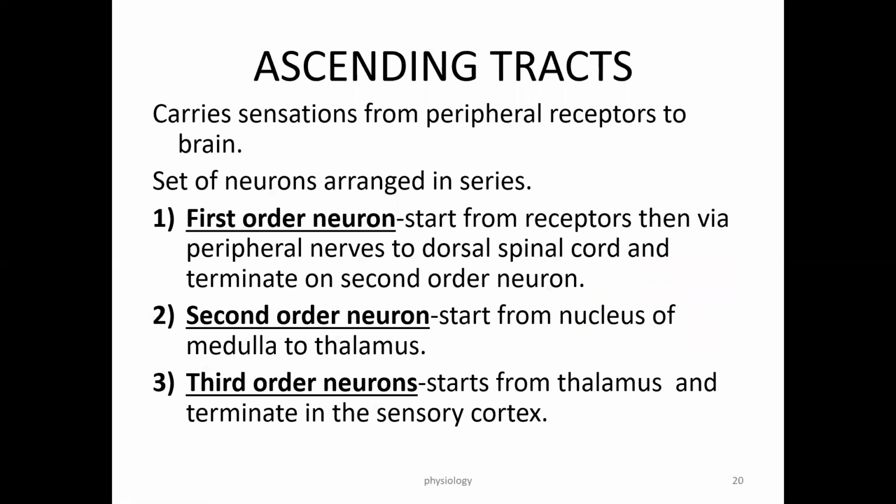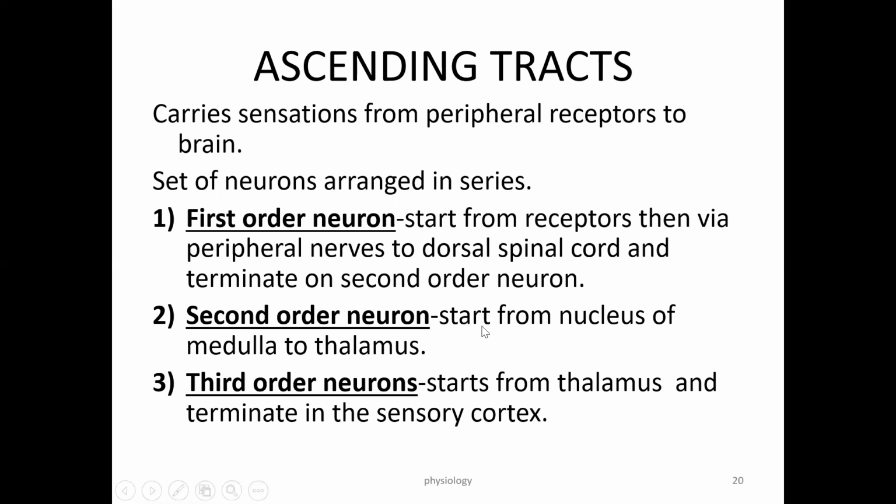Now, what are the different ascending tracts? Whenever a question comes on ascending tracts, you should write the answer in the form of first order, second order, and third order neuron. What do you mean by first order neuron? It starts from the different receptors, then via the peripheral nerves, to the dorsal spinal cord or the dorsal root ganglion or sensory horn. Up to this, it is called the first order neuron.